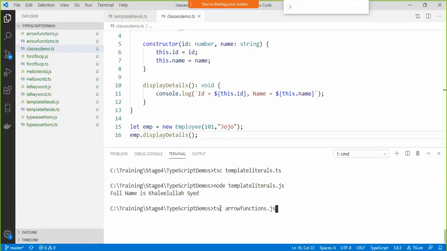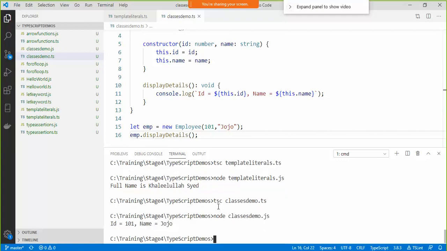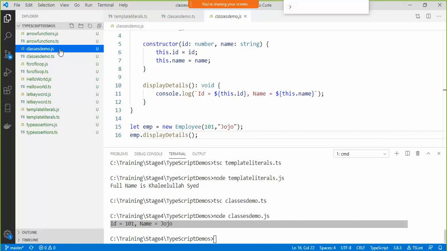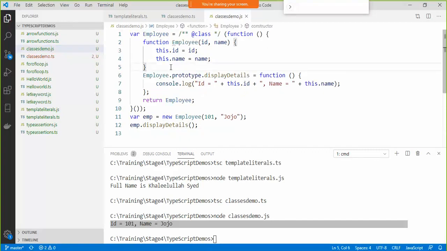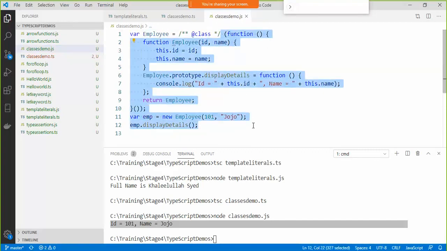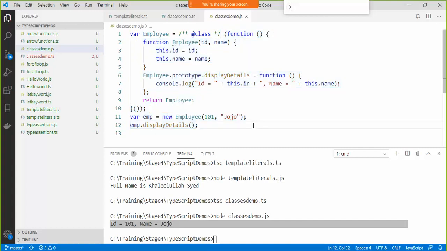Let's say tsc classes demo.ts, then node classes demo.js. There it is, my id and name. I can also go and have a look at this code. Again, it's creating a closure with the help of an immediately invocable function expression. You can see over here.